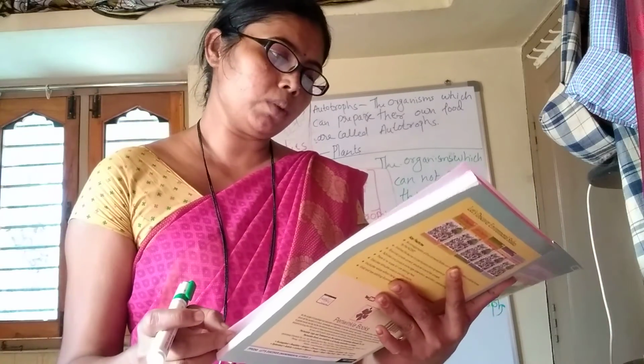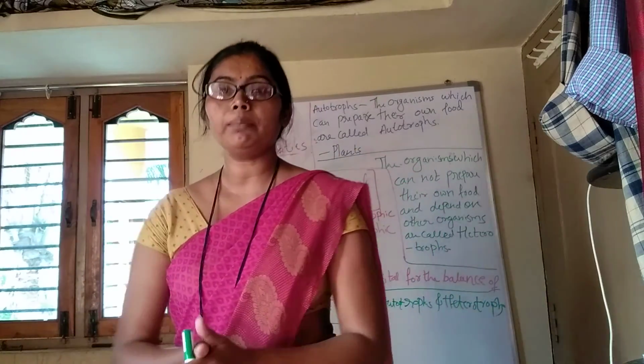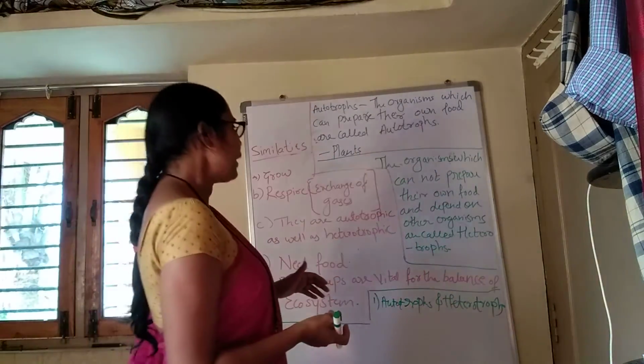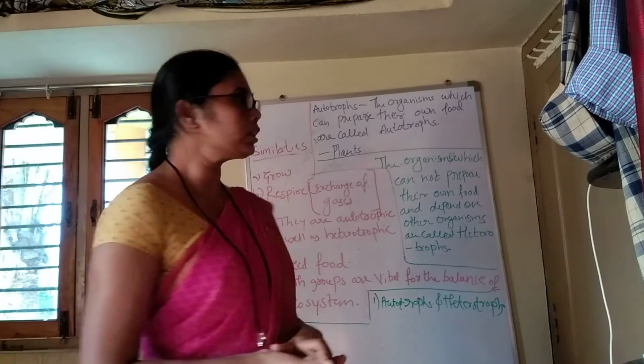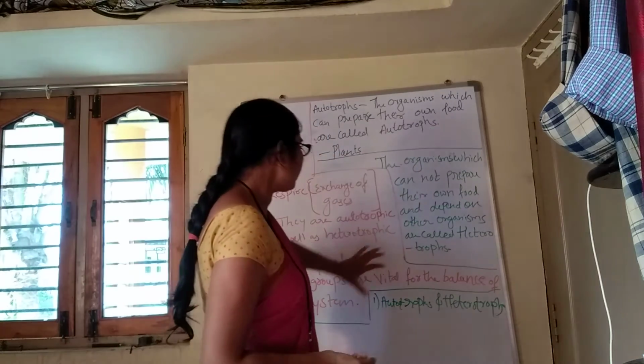This is what we covered about similarities and differences between animals and plants. The homework for this class is, first complete the exercise, and learn all the differences and similarities, and even the definitions of autotrophs and heterotrophs.